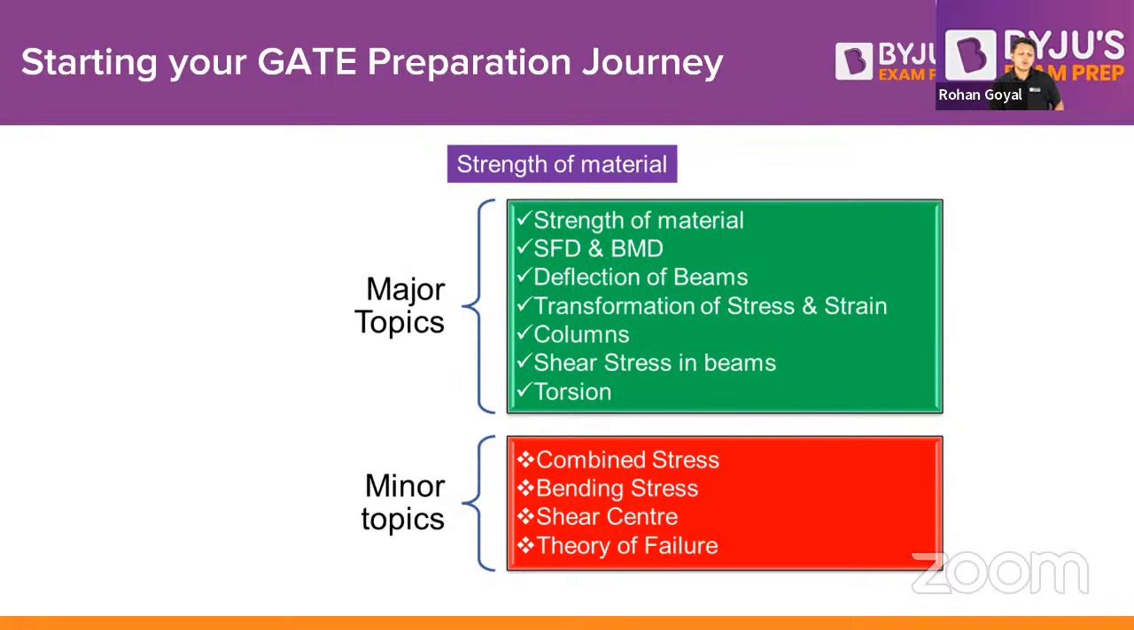Very important topic. So on these major topics, you have to make sure that you study very well. You have to pay special attention to all the derivations and your assumptions, okay? You have to study them very properly. First of all, if this is done, then you will move on to the minor topics, which are combined stresses, bending stresses, shear center, theory of failures. Although theory of failures is a part of ESC syllabus. So these are the minor topics for strength of material.